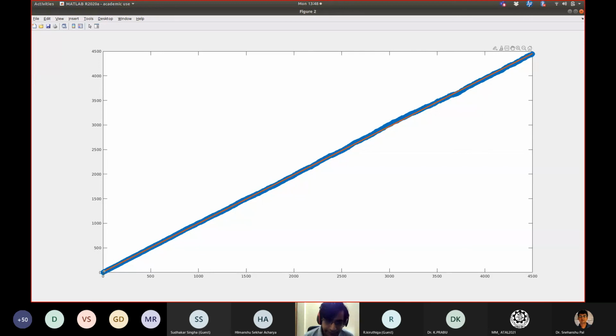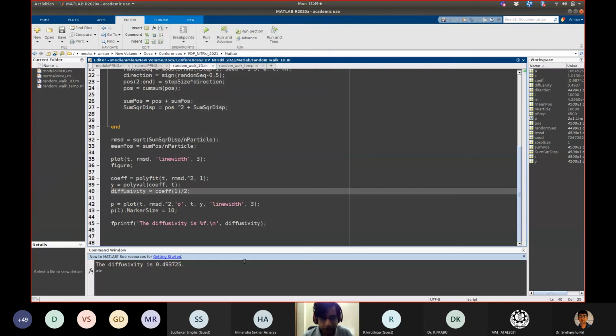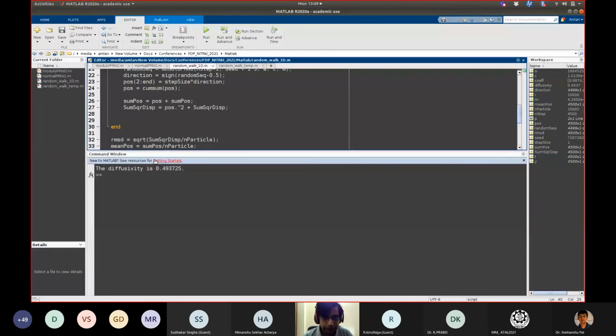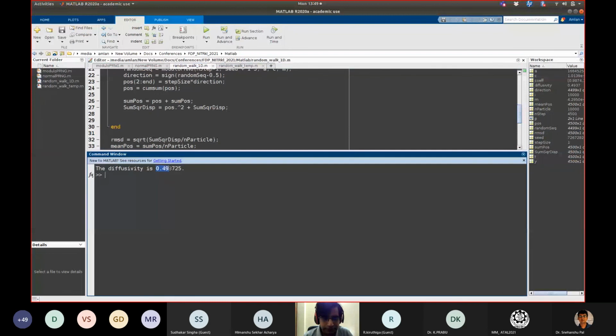And this red line is the actual fitted line. It is a straight line fitting, the red line that you see here. And this blue line in the background is basically the computed root mean square value. So when we do the linear fitting, we can get the diffusivity, and the diffusivity value, which I have written here, is 0.493725.